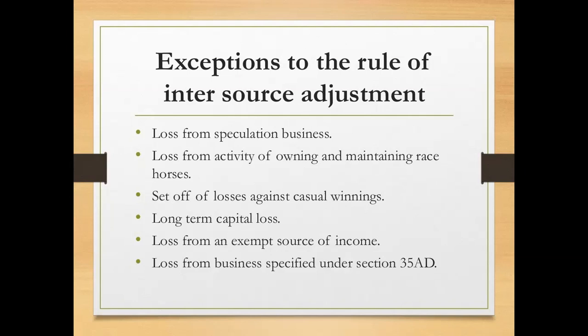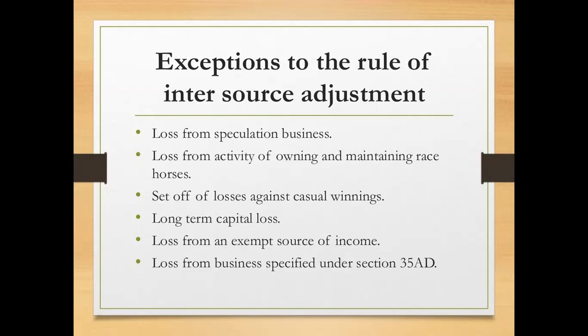So even any loss from the activity of owning and maintaining resources can be set off only from the income from owning and maintaining resources. And third one, set off of loss against the casual winnings, even it can be set off only from the casual winnings. Loss from long-term capital gain, again it can be set off only from the income from the long-term capital gain. And loss from an exempt source of income, even it can be set off only from the exempted source of income only.